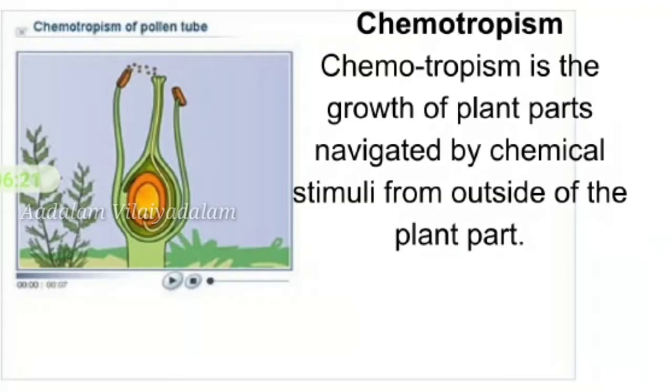Chemotropism. Here chemo means chemicals. Chemotropism is the growth of plant parts navigated by chemical stimuli from outside of the plant part. An example of chemotropic movement can be seen during the growth of the pollen tube. Fertilization of flowers by pollen is achieved because the ovary releases chemicals, that is sugar substances. These chemicals produce a positive chemotropic response from the developing pollen tube.